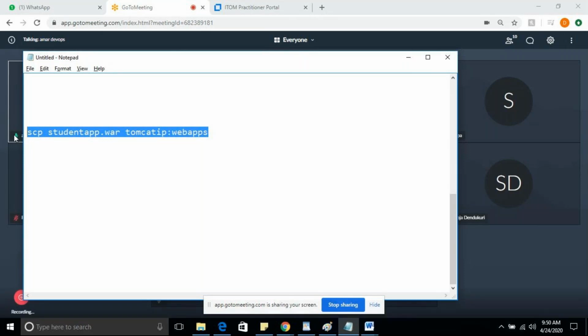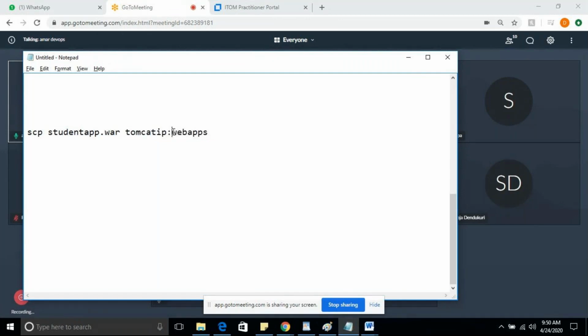So guys, do you remember that? I gave the Tomcat IP address here, where my Tomcat is running. So every time a build happens, that var file will be copied into your Tomcat web apps folder. I'm just randomly giving some folder name. Here you should use the full path of the web apps folder, as well as the full path of where this var file is available.